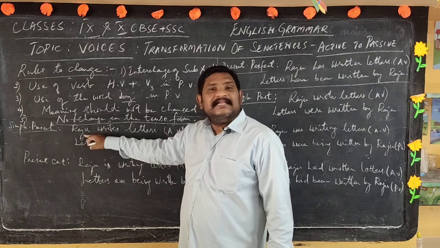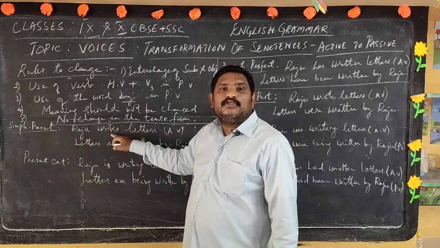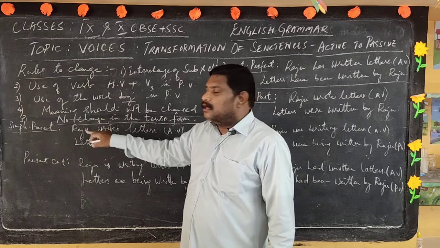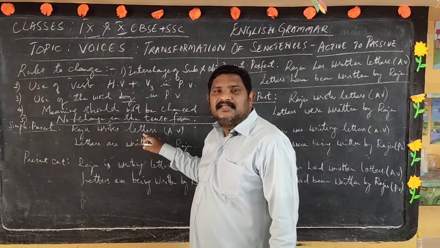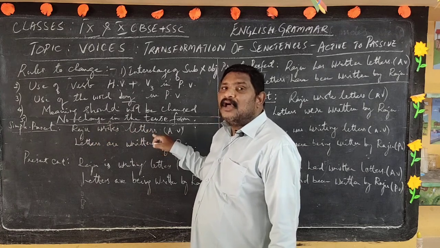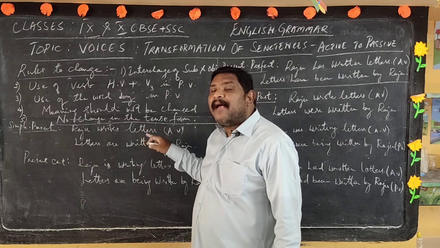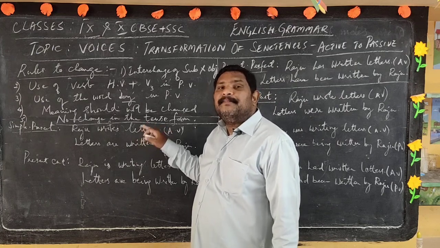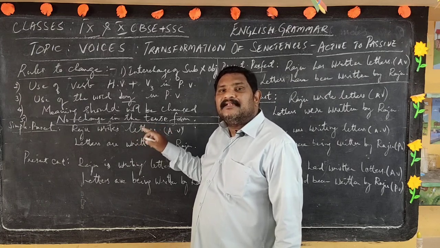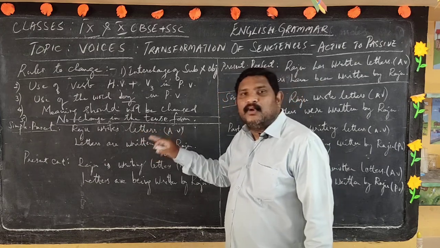Because Raju is the singular third person subject, the verb has to go with the S form. Raju writes letters. This shows the habitual action of Raju, that is, Raju usually writes letters.